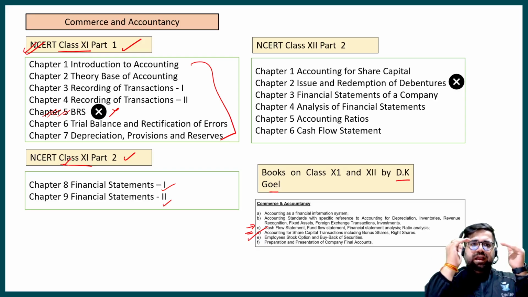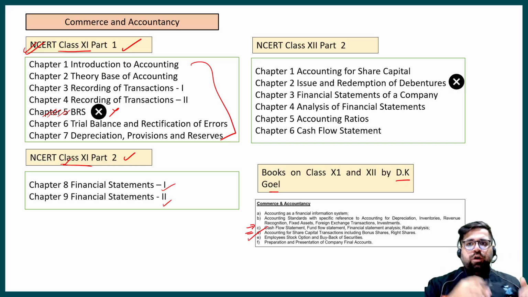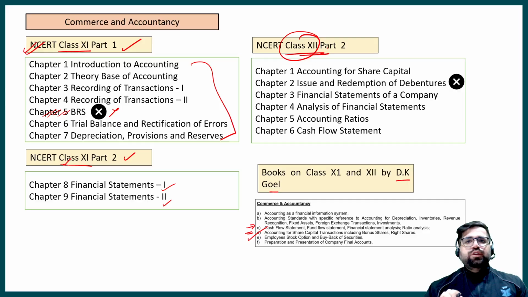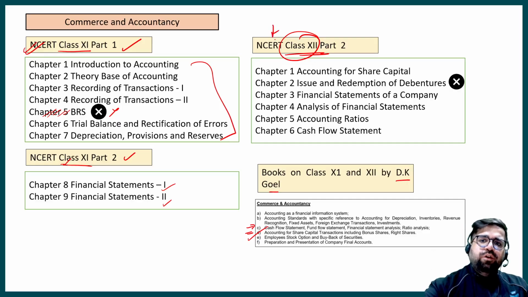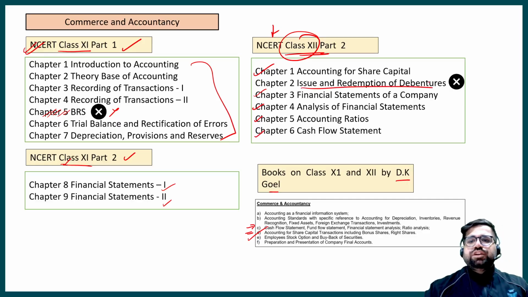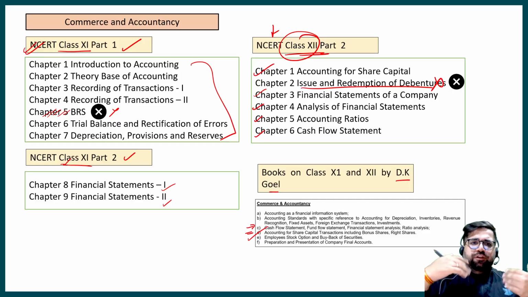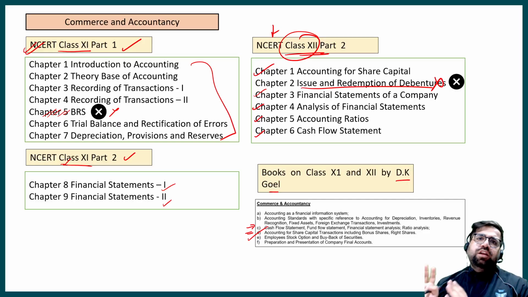So NCERT class 11 part 1, part 2 along with NCERT class 12 part 2. NCERT class 12 part 2 you also have to refer to, and in this particular book you have to refer to the multiple chapters except the issue and redemption of debentures. This chapter number 2 is not required for the PFRDA Grade A exam. Okay, now if you follow NCERTs, they are good, but I think a reference book like D.K. Goyal can also help you.